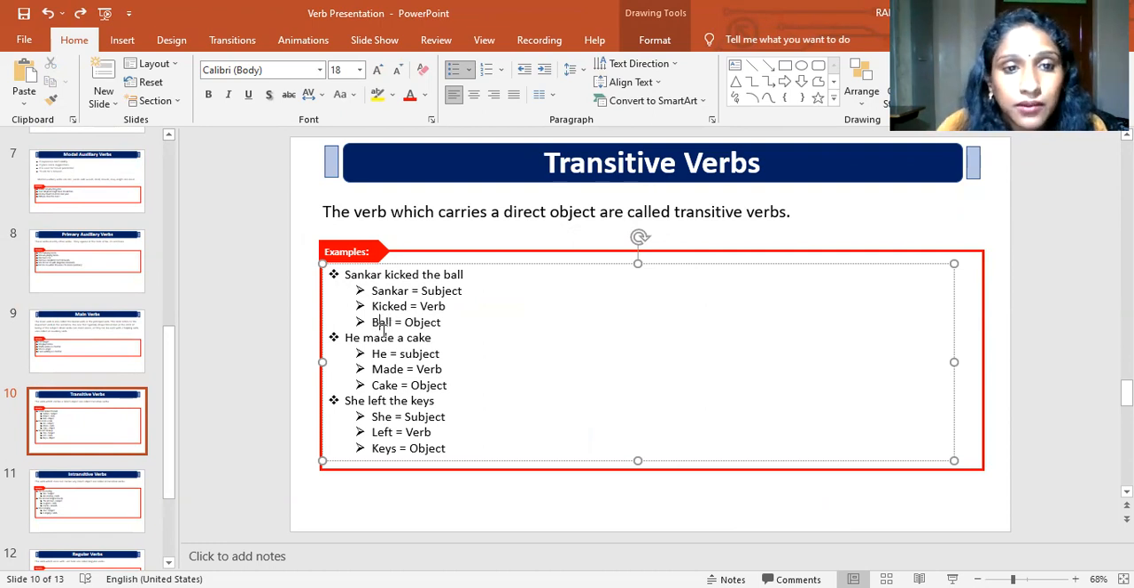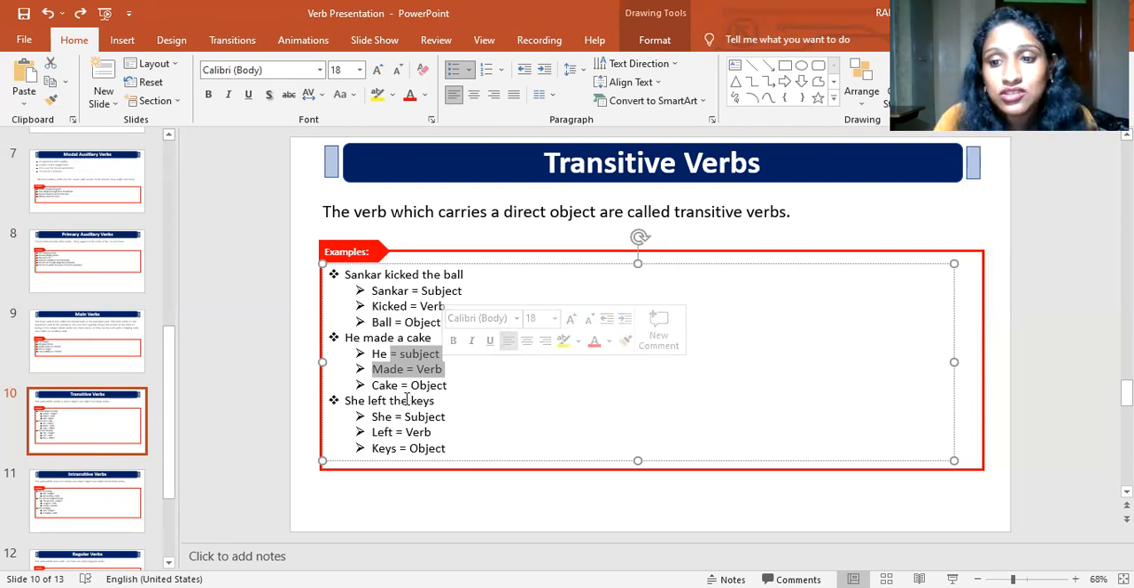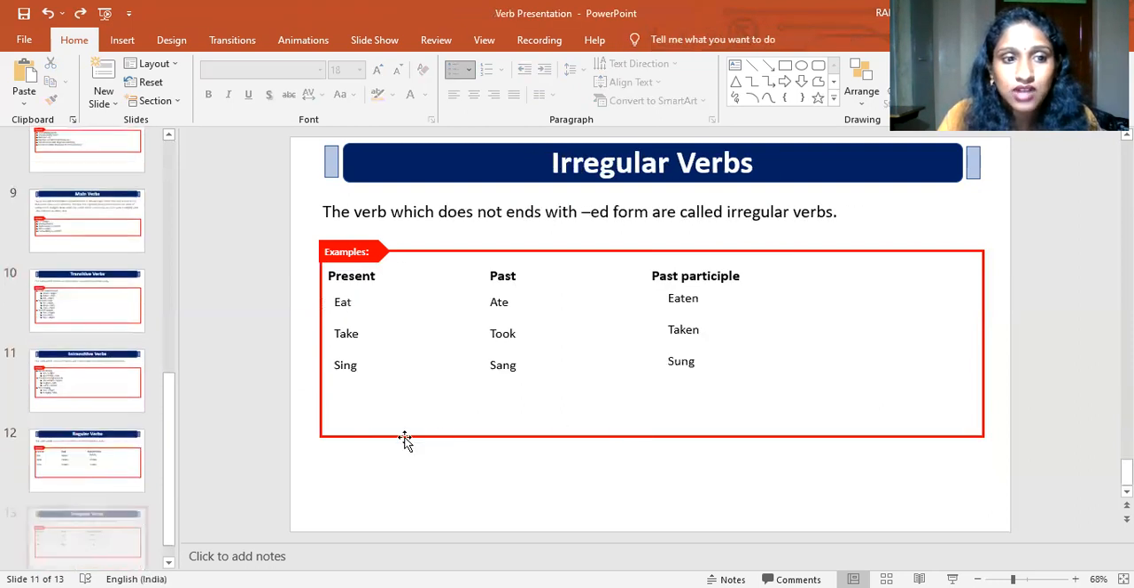Moving on to the next example, he made a cake. He made what? He made a cake. He is a subject, made is a verb, and he made what? Here also, if you notice, it questions what. He made a cake. The next is she left the keys. What did she leave? She left the keys. So all these are examples of transitive verbs.